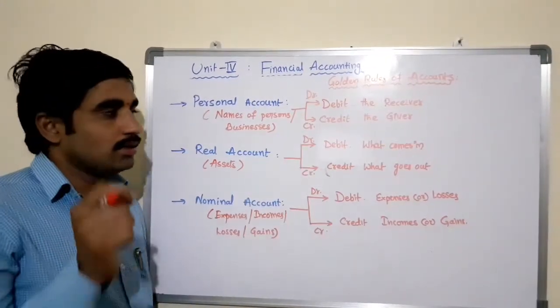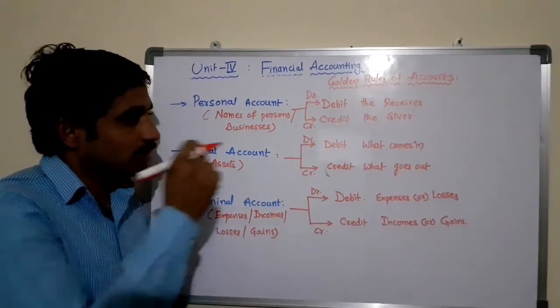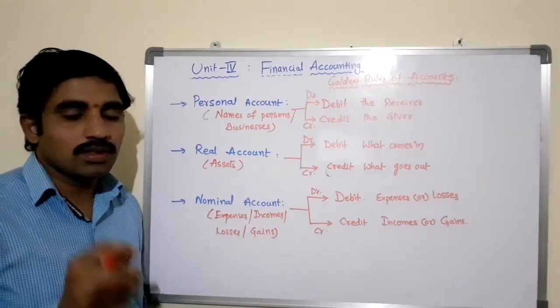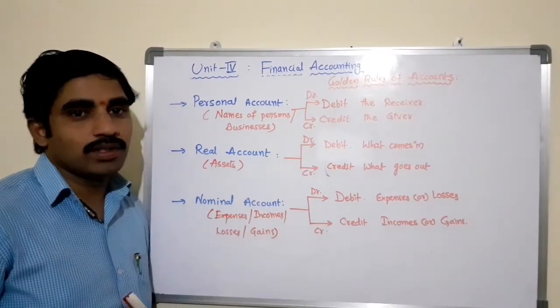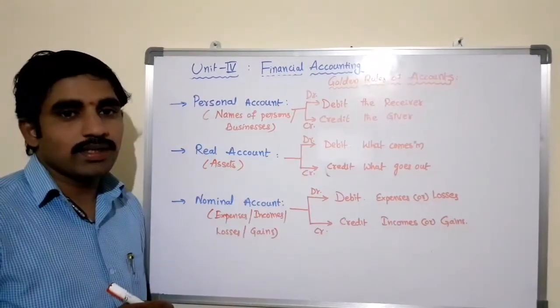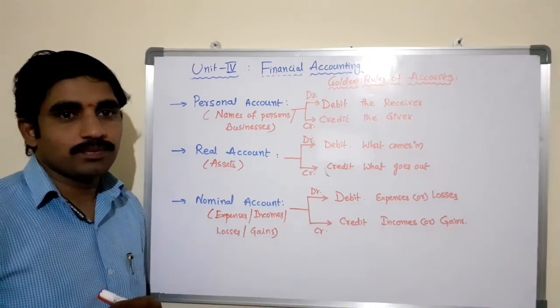So here these three types of accounts and 6 rules of the corresponding three types of accounts are very important to apply in journalizing the transactions in double entry bookkeeping system.